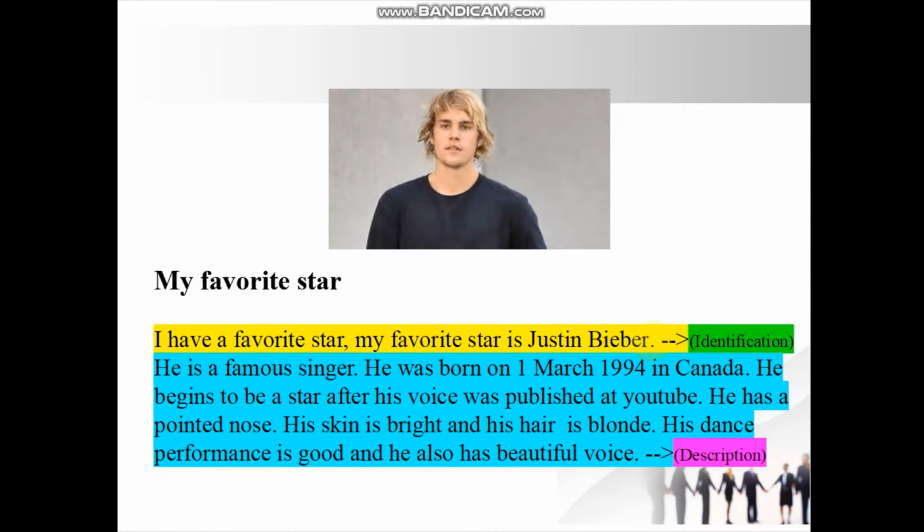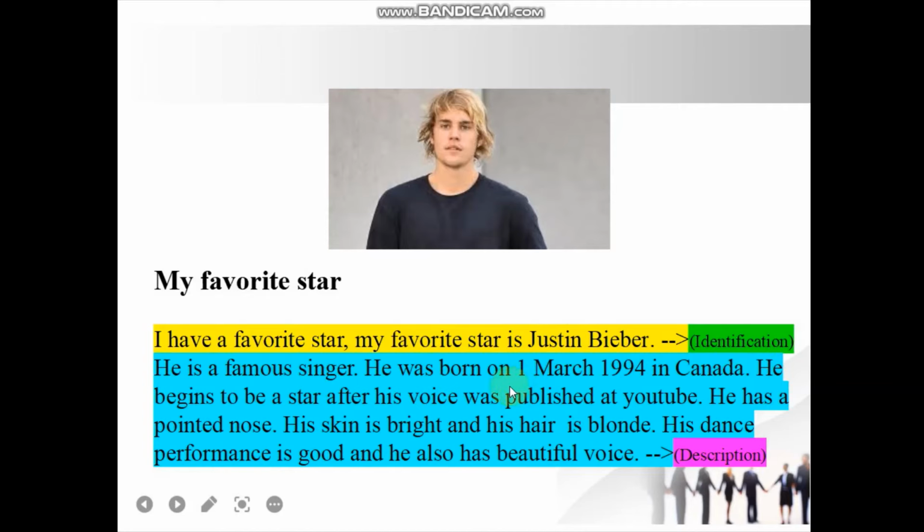The next we type about description. Remember that description describes parts, the parts of Justin Bieber, the qualities of Justin Bieber, the characteristics of Justin Bieber. What is the first sentence of the description? He is a famous singer. Okay, qualities here: famous singer.